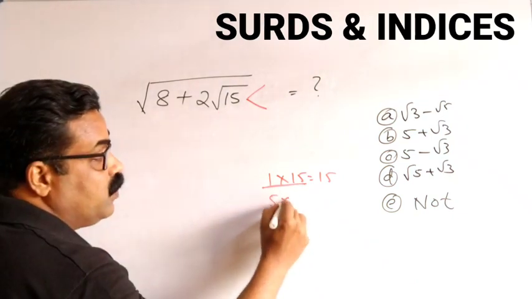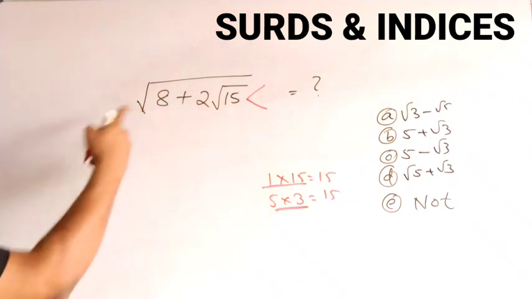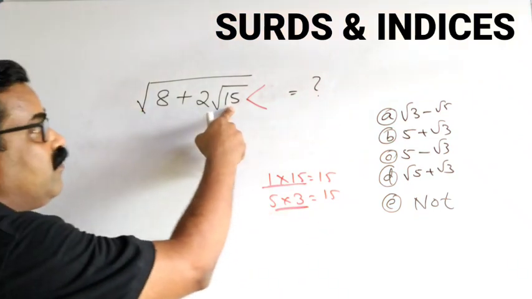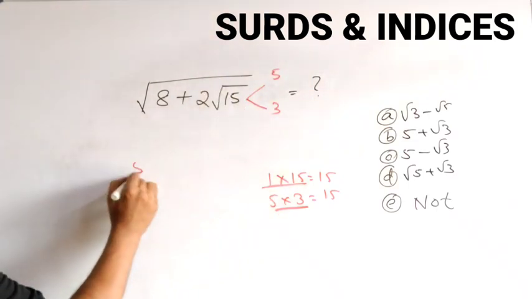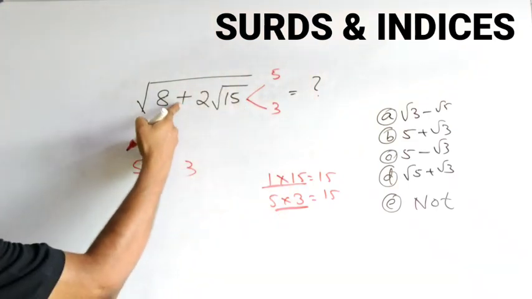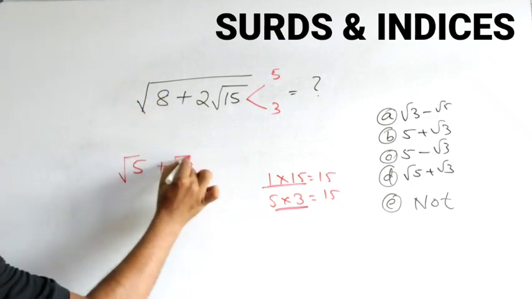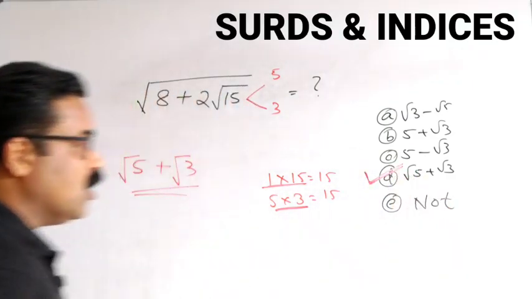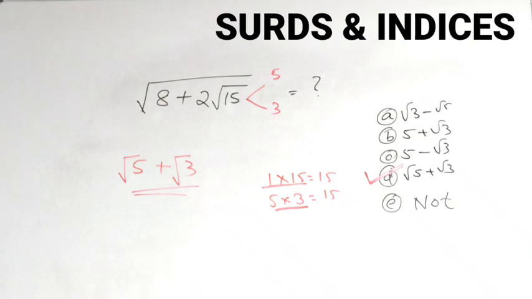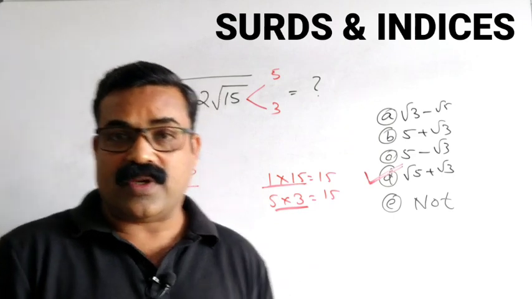Next, you can say 5 into 3. 5 into 3 is 15. When you add 5 and 3, you are getting 8. So you can split this 15 as 5 and 3. So your answer will be 5 and 3. Here it is plus, so the answer also will be plus, and put both the numbers in root. So root 5 plus root 3. This is the correct answer. This type of question will become very easy for you once you practice with some more questions. Kindly note it.